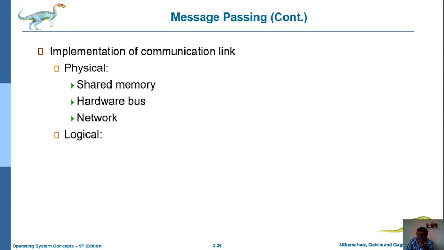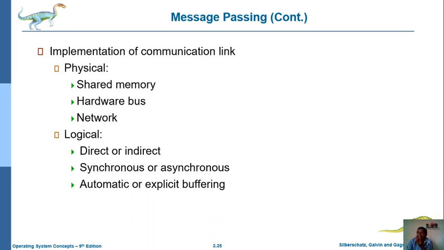While implementing message passing, how are we going to implement the link, that means a connection? For that purpose, there are two things, one is logical and another is physical. Physical indicates how memory will be shared, whether any hardware is used to communicate from one process to another, and whatever the network is. These are all physical communication links. Regarding the logical, the link is either direct or indirect, synchronous or asynchronous, and uses automatic or explicit buffering. So these are the several things.